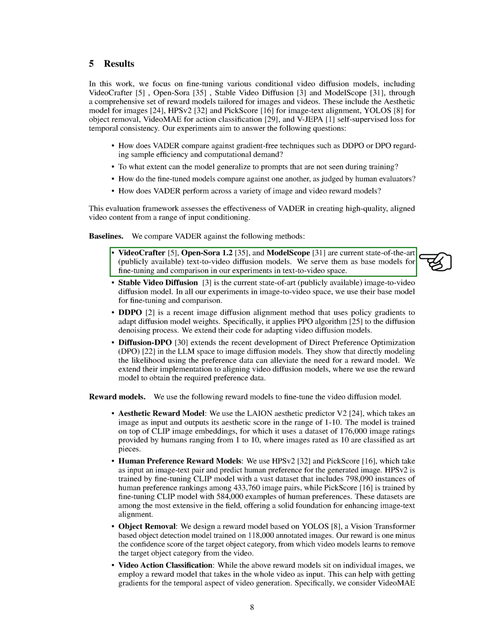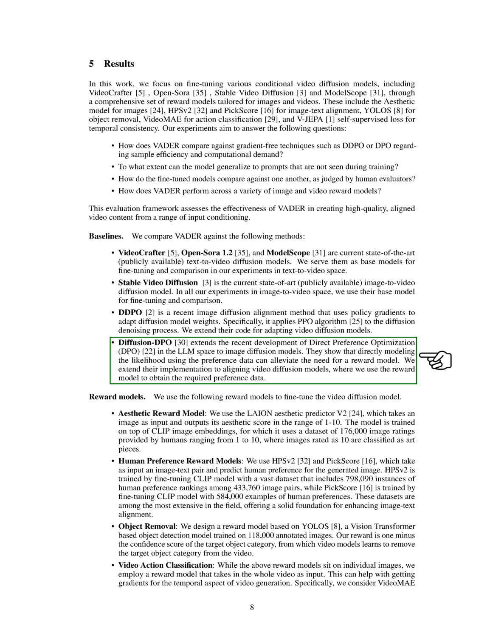We compare VADR with methods like VideoCrafter, OpenSora 1.2, and ModelScope, which are state-of-the-art text-to-video diffusion models. We use them as base models for refining and comparing in our text-to-video experiments. For image-to-video experiments, we use Stable Video Diffusion as the base model, which is the current state-of-the-art image-to-video diffusion model. We also compare VADR with DDPO, a recent method for aligning image diffusion, and Diffusion DPO, which extends direct preference optimization, DPO, to image diffusion models.